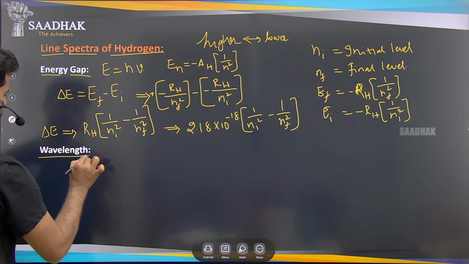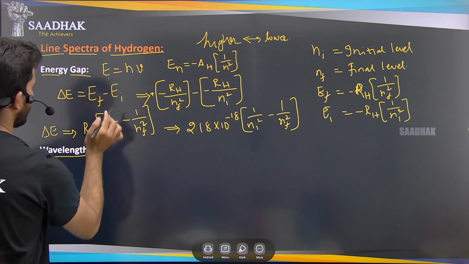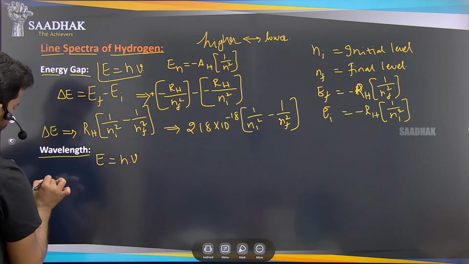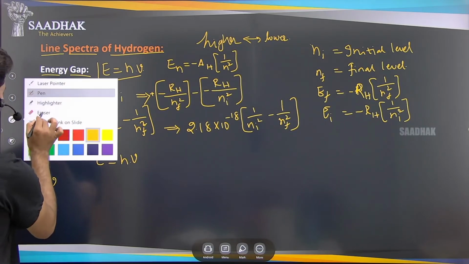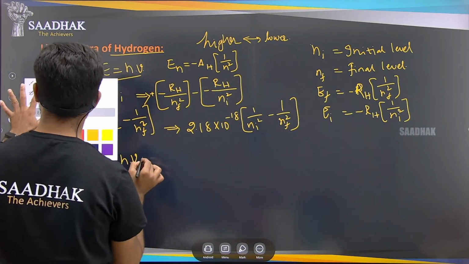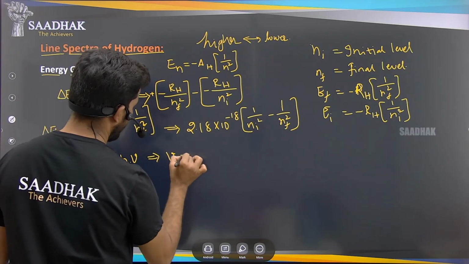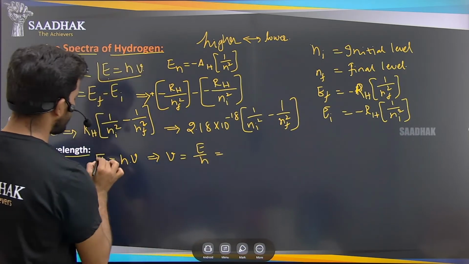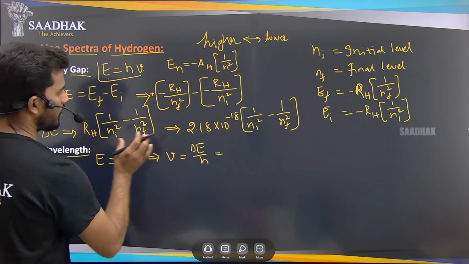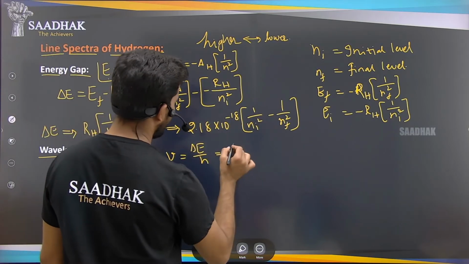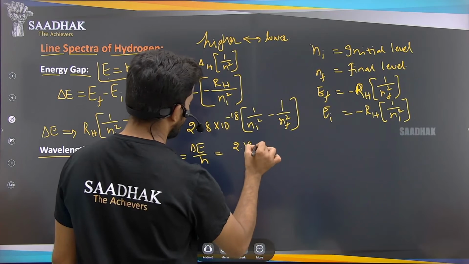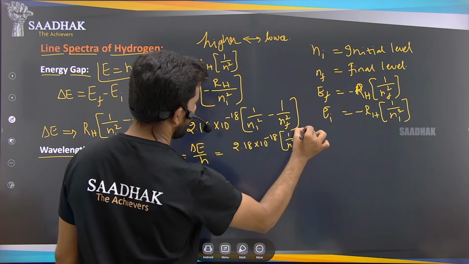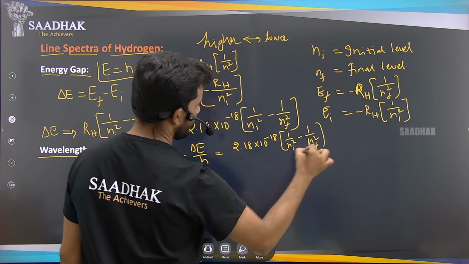Now coming to the wavelength. We know by this formula E equals h into v. If we find the frequency v here, that is nothing but E by h. What is that E? That is nothing but delta E, the value that we have got here. So delta E is 2.18 into 10 to the power of minus 18 into 1 by ni square minus 1 by nf square, right?